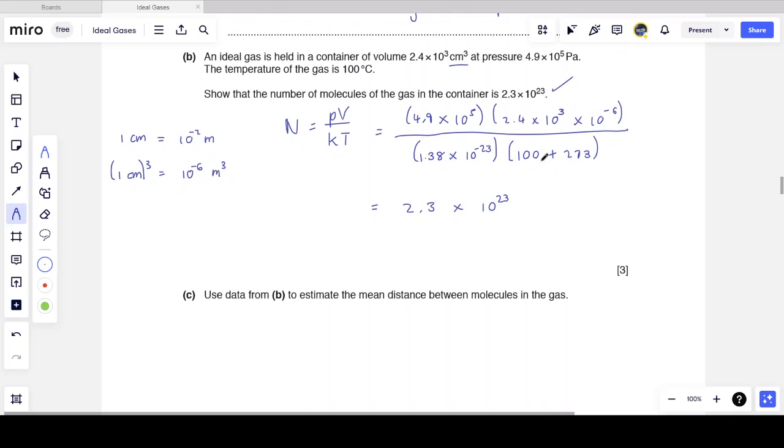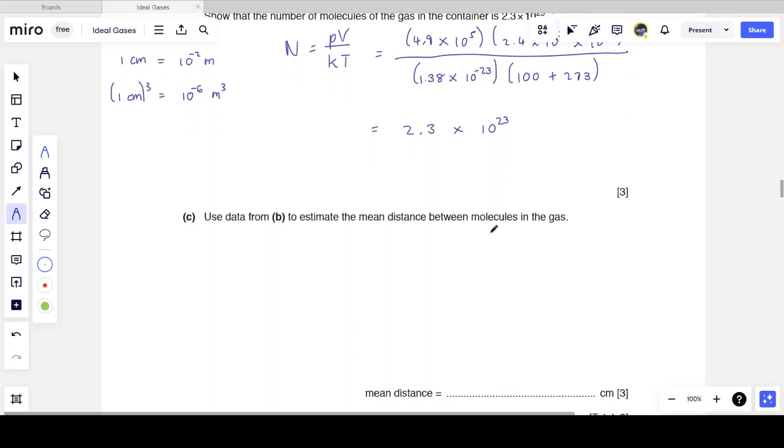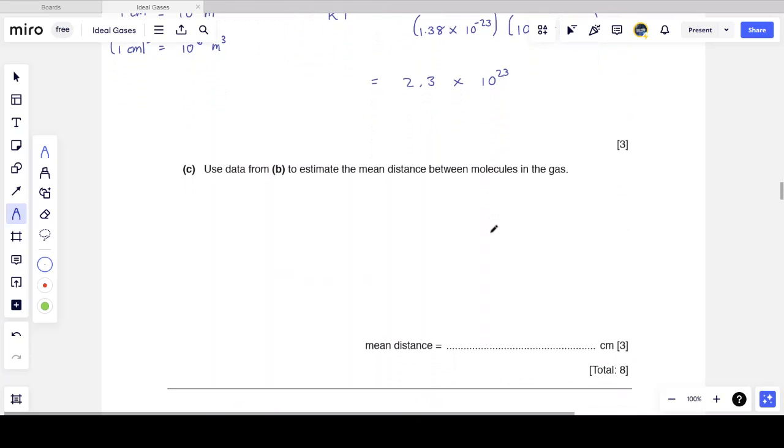The only effort required there was to make sure we convert cubic centimeters to cubic meters quite easily. By now, this shouldn't be difficult to do, but if it does require practice, then I suggest making a specific practice session, often and recurring, so that you can practice how to convert units, because it's obviously going to come up often in A-level physics. The last question says, use data from B to estimate the mean distance between molecules in the gas.